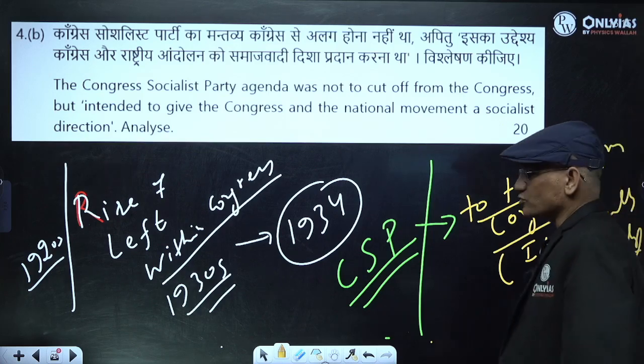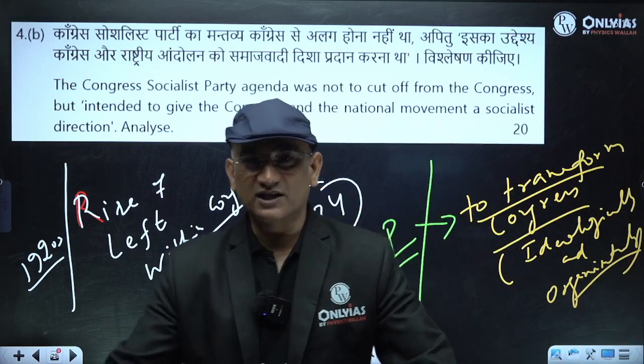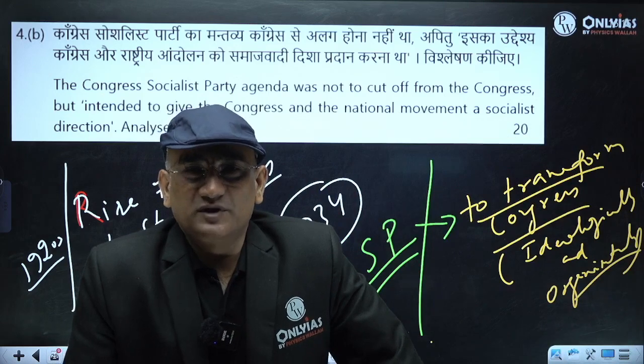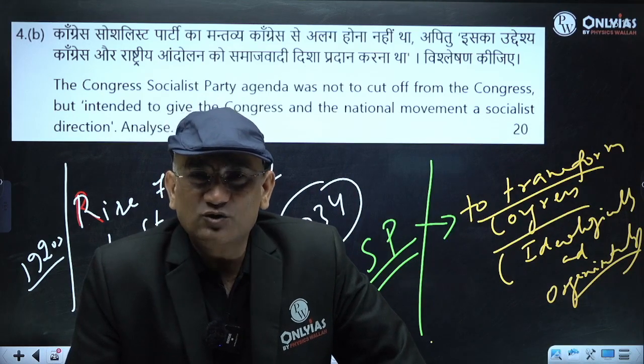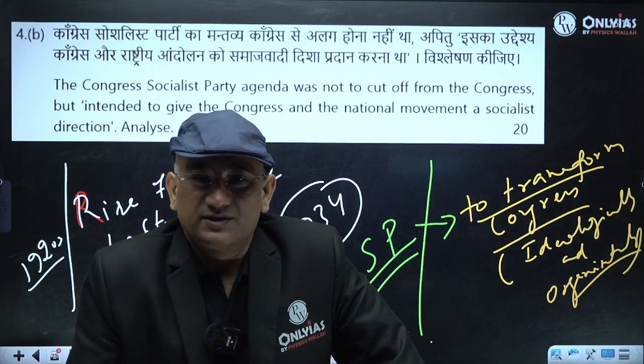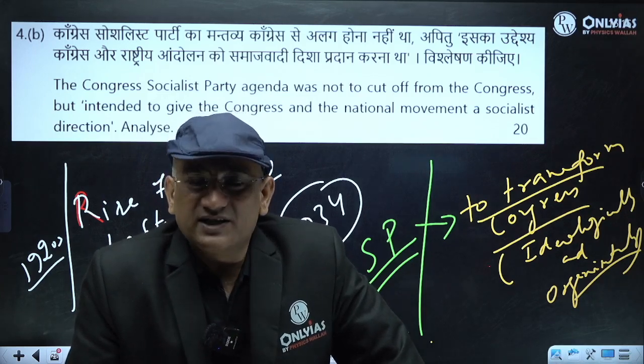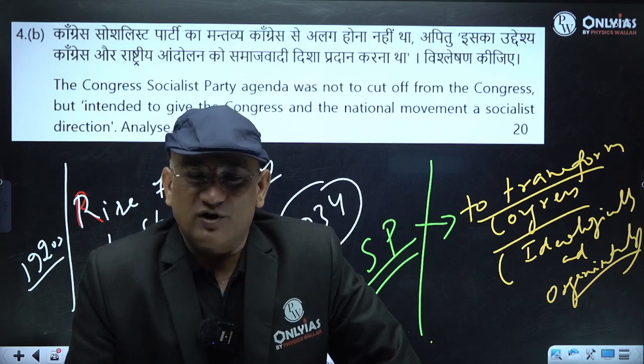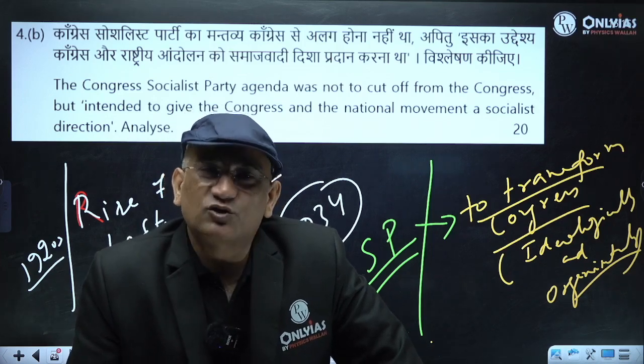So how, ideologically? Because they started talking about social and economic independence. And how organizationally? Because they started involving peasants and workers in the Congress.